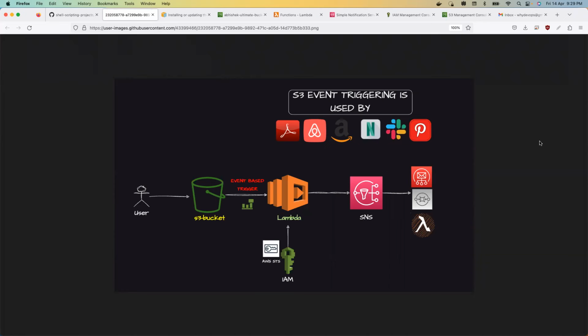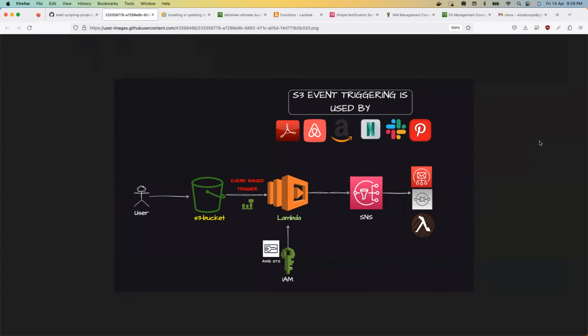As promised, I am here today with a live and real-time shell scripting project that is used by many top companies like Amazon, Netflix, Airbnb, Pinterest, Slack, and a lot of other companies that I did not mention here. But this is a very popular project. If you just search for S3 event triggering, you'll get an idea of how many companies are using this project. You can also search any other blogs or Medium pages of companies and their success stories using S3